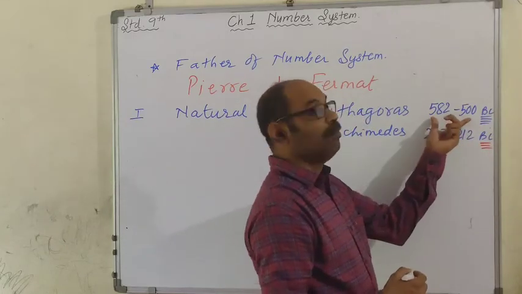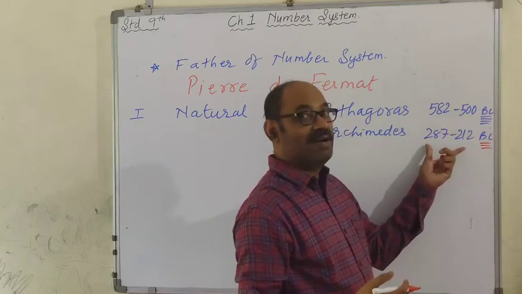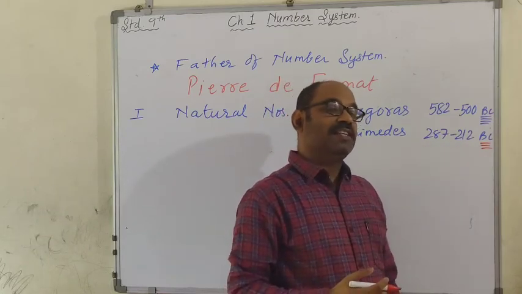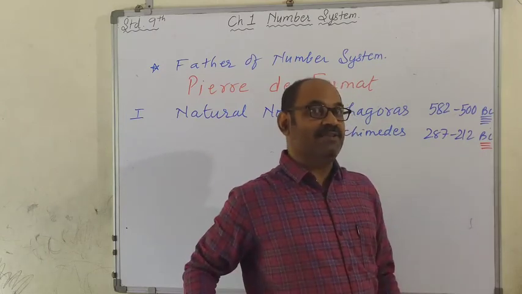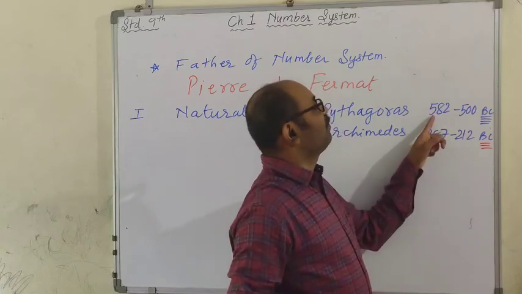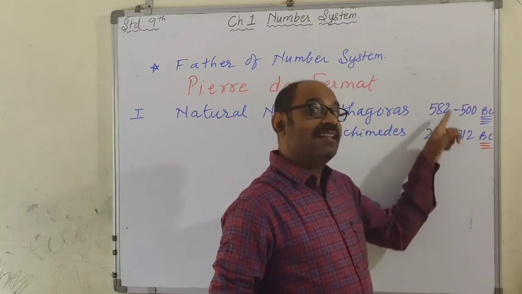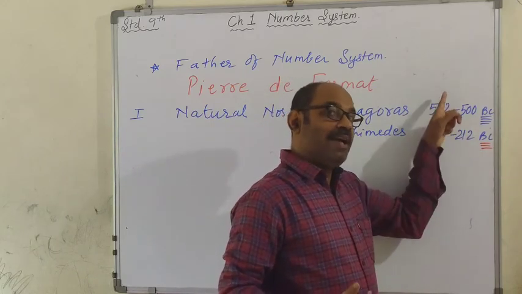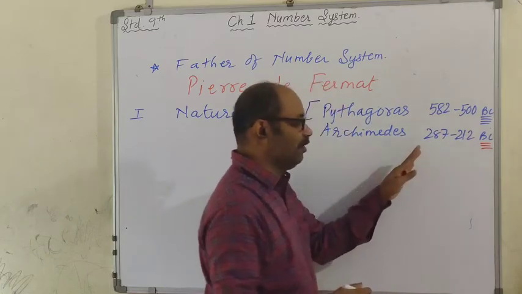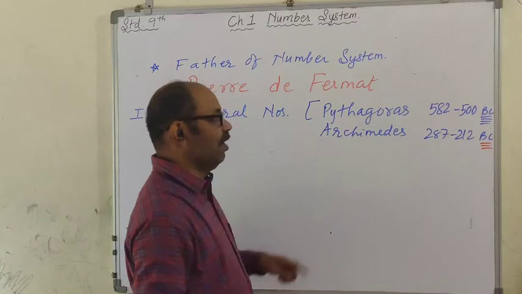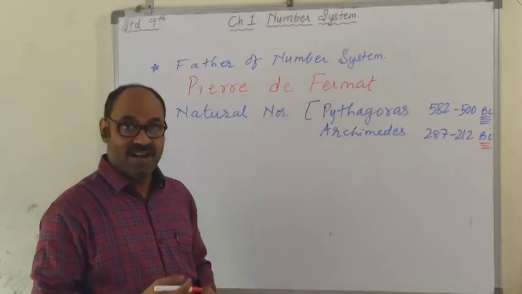BC, you might think, this is a bigger number so it should come later, and the smaller number like 16th century came first. But in AD, now the 21st century is going on. This is 5th century BC and this is 2nd century BC. What came first? 5th century. In BC it is reversed, first the 5th century BC came and then the 2nd century BC. Your SS teacher will explain to you. We don't want to get into this just now. But Pythagoras and Archimedes were the ones who worked on natural numbers.